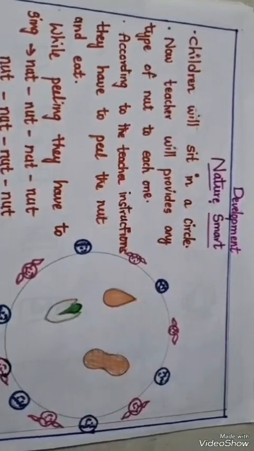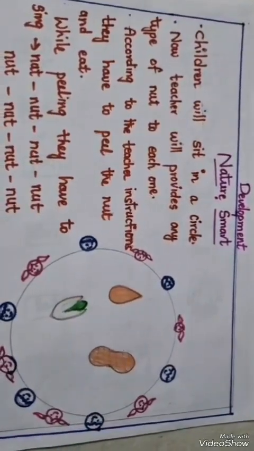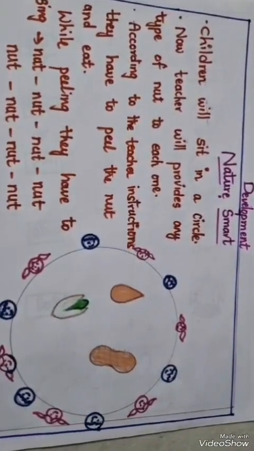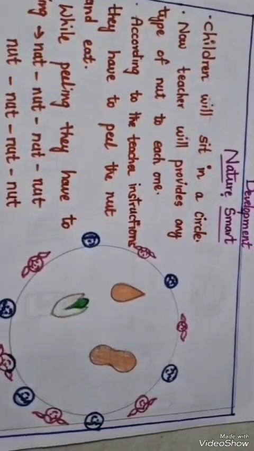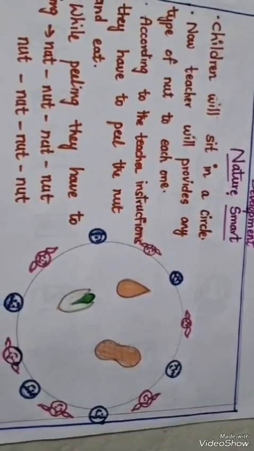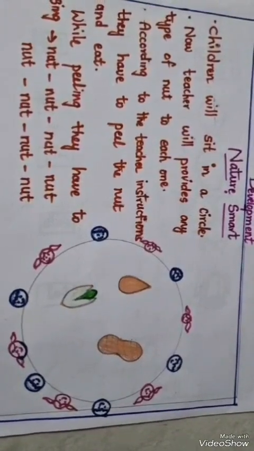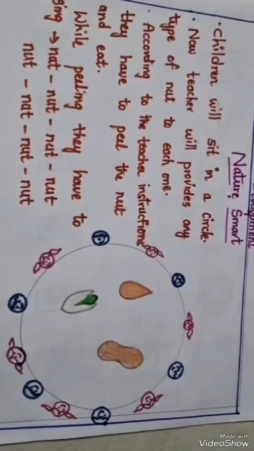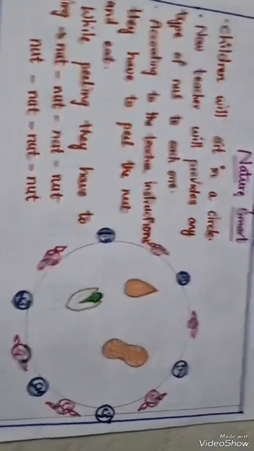Nature smart of U family words. Children will sit in a circle. Now the teacher will provide any one type of nut to each one. According to the teacher's instructions, they have to peel the nut and eat. While peeling, they have to sing: nut, nut, N-U-T, nut.